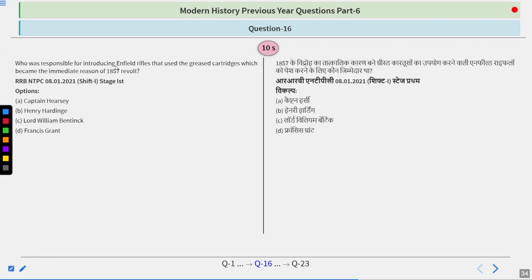Who was responsible for introducing Enfield rifles that used the greased cartridges which became the immediate reason of the 1857 revolt? Options are Captain Hearsay, Henry Hardinge, Lord William Bentinck, Francis Grant. Now you would be thinking, where is Lord Dalhousie, but try to think about this question because this question is very important and moderate type.